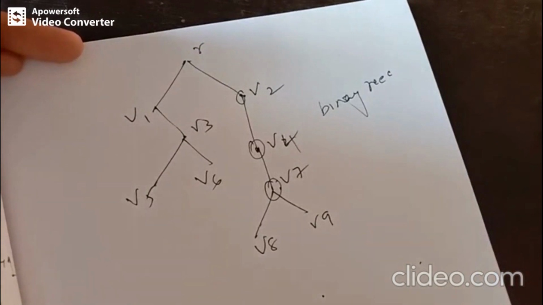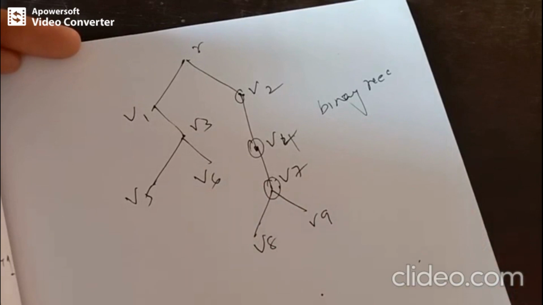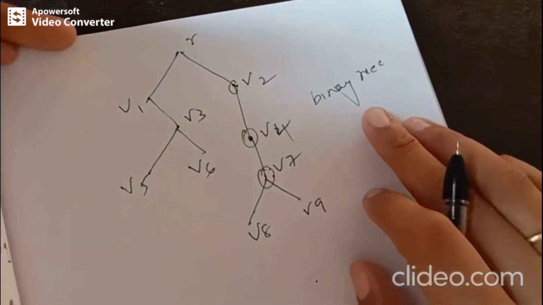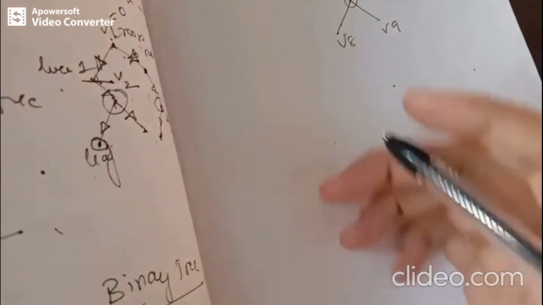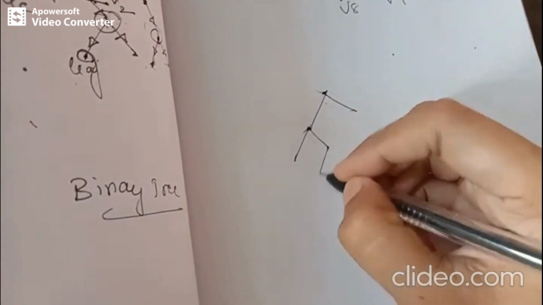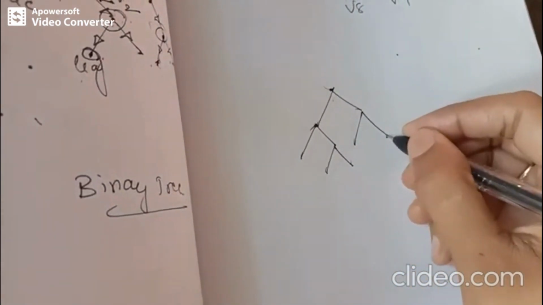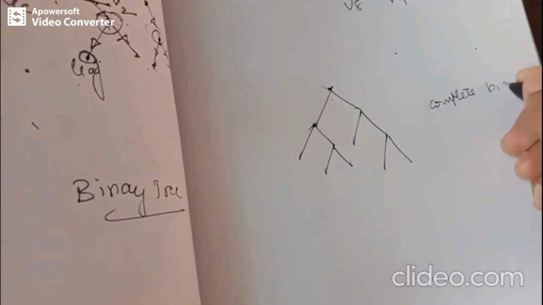but it is not a complete binary tree. Basically it should be an m-array tree. We know that an m-array tree means every internal vertex has out degree less than or equal to m. So this is an m-array tree, and for which m is equal to 2, right? That follows a binary tree. And if we want to give an example of a complete binary tree, we can take this one. Every internal vertex must have exactly 2 children. So this is a complete binary tree.